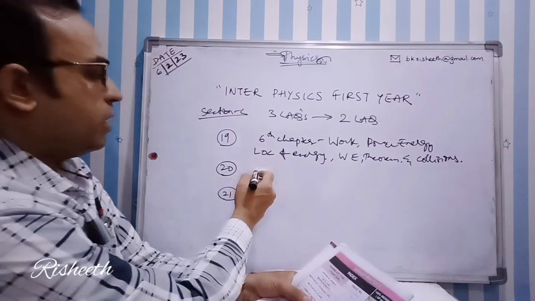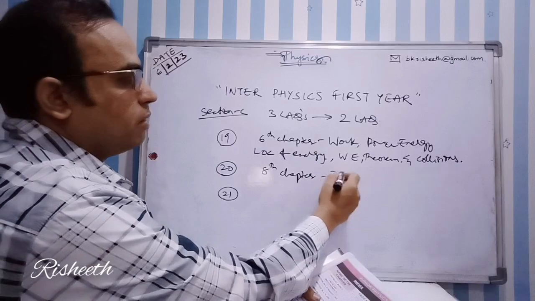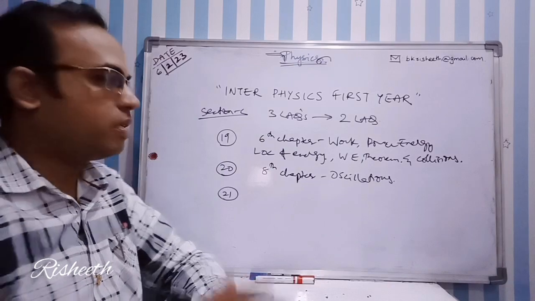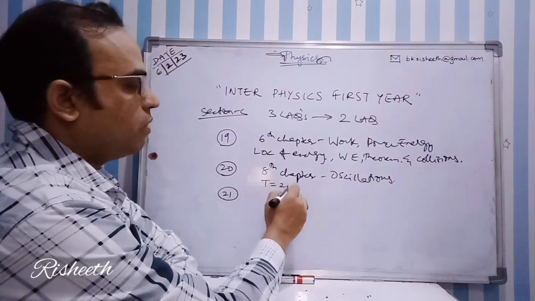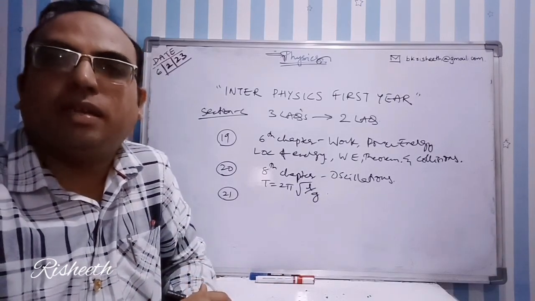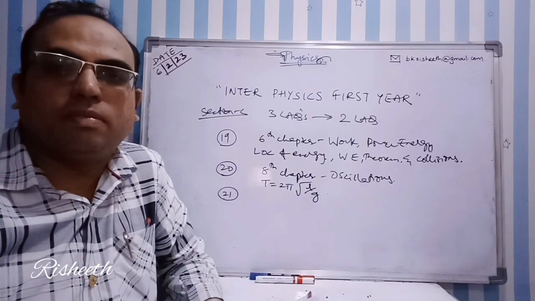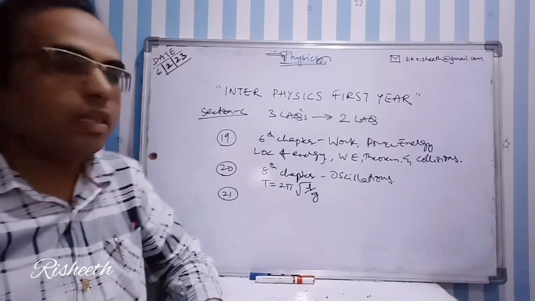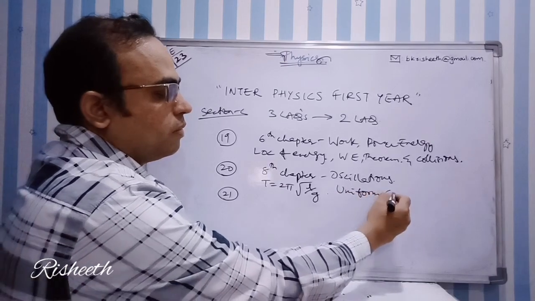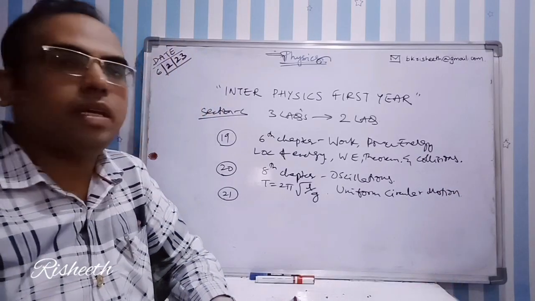And the 20th question you can expect from the 8th chapter, that is nothing but oscillations. In oscillations there are 2 important questions. One is the time period of a simple pendulum, T equal to 2 pi root L by g, the derivation part. And one sub question can also be added, that is the definition of seconds pendulum, or sometimes they may ask a problem. And one more, you have uniform circular motion in the same chapter.